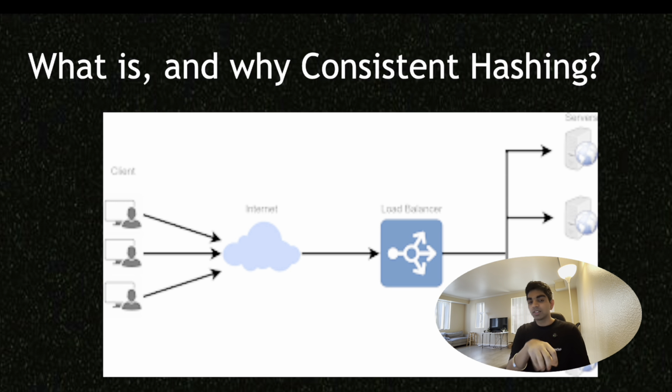Now, where does consistent hashing fit into this? So let's say I am one of the users of the X app, and whenever I come onto the app, I am essentially running interactions. So I'm liking different posts, or let's say, I'm just at this point assuming that we're going with the actual Twitter X app, but let's say I'm liking different posts, or I'm posting something, I'm doing a bunch of these interactions that you can do on the app, which would essentially require hitting the server.